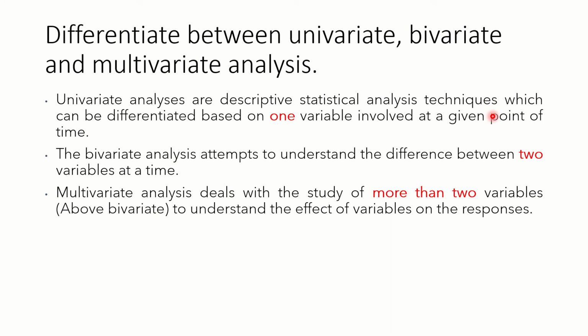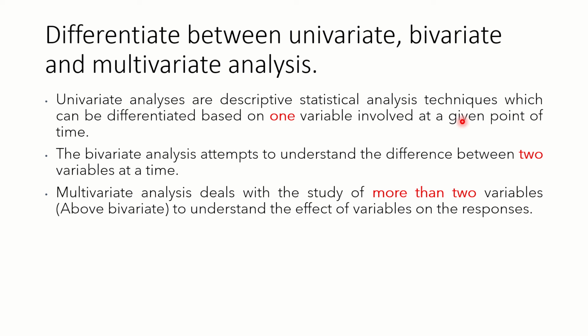Differentiate univariate, bivariate and multivariate analysis. This is again a very important question. Uni means 1, bi is 2, multi is more than 2. That's it. We can understand that in a very easier way. But we need a technical definition. Univariate analysis are descriptive statistical analysis techniques which can be differentiated based on only one variable involved at a given point of time.